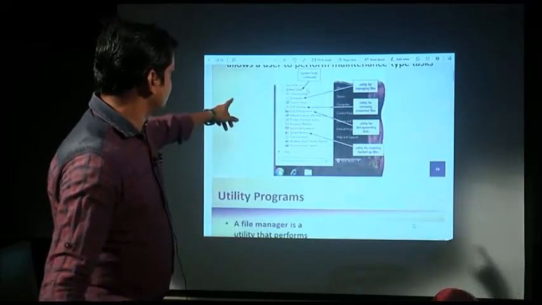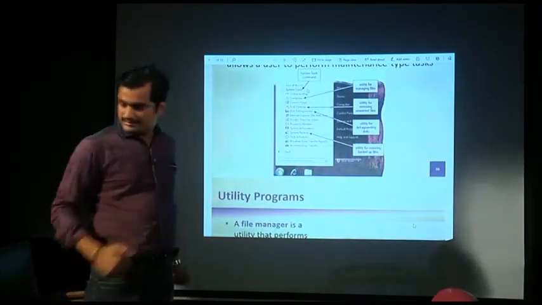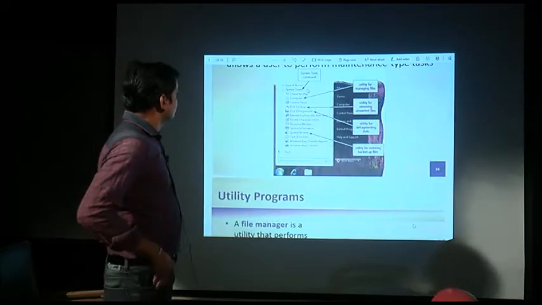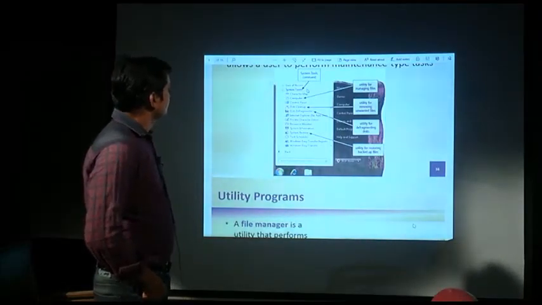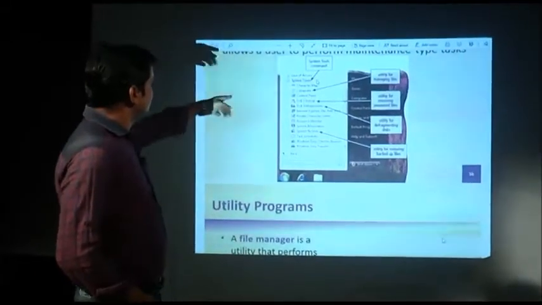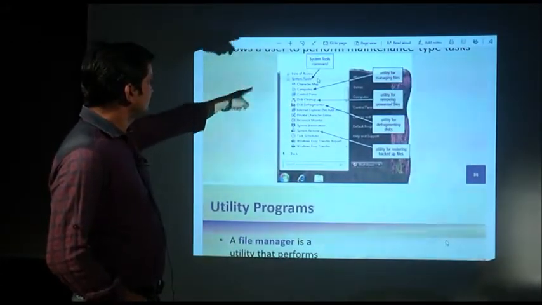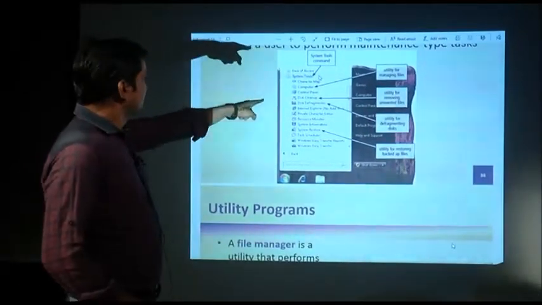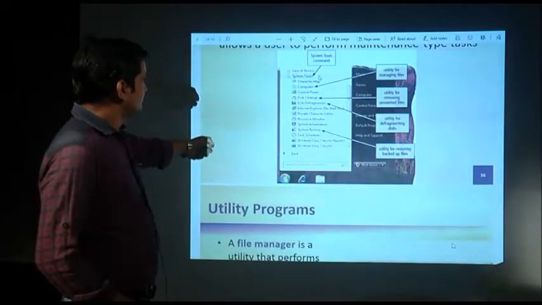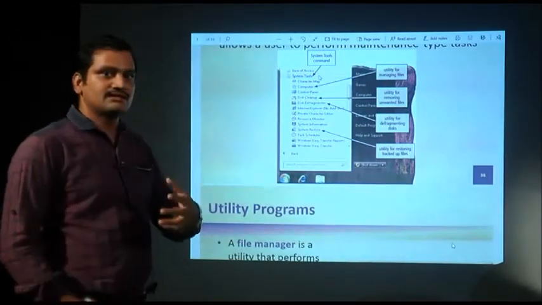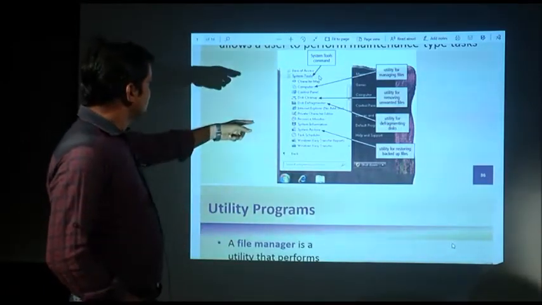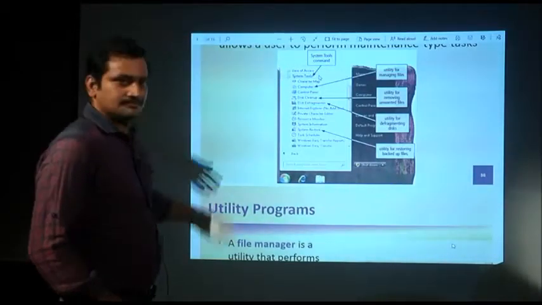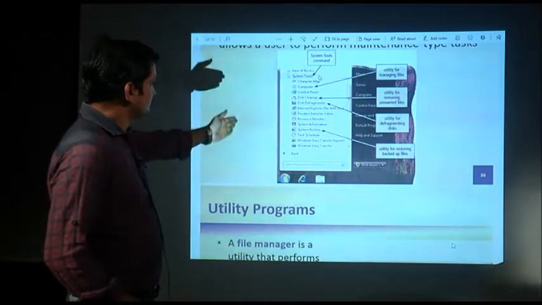These are some of the utility programs you can find in system tools. These are for managing files. In that menu you can see Computer, which is for managing files. It opens My Computer, where you can create, delete, and update all the files. Then Disk Cleanup, where you can clean the unnecessary files. Disk Defragmenter, where you can defragment the disk of the system. And System Restore, System Backup. All these programs are utility programs, and we are going to discuss some of them.